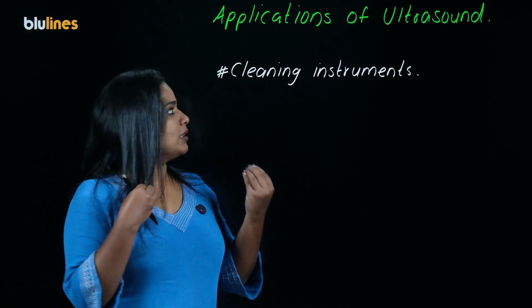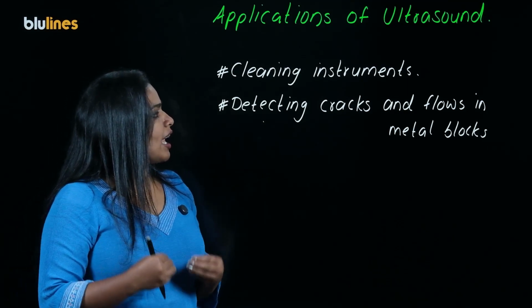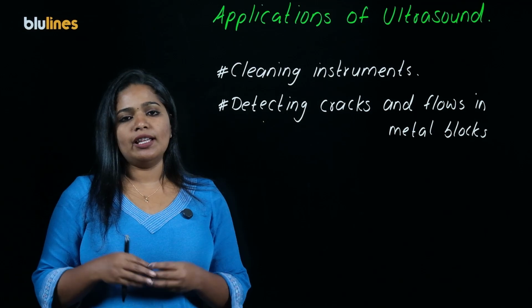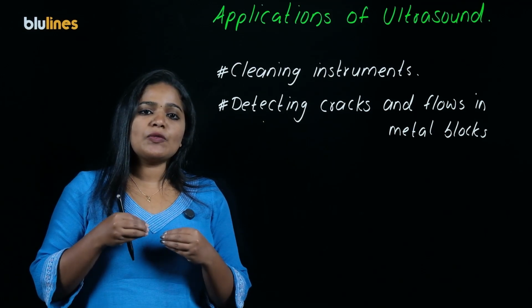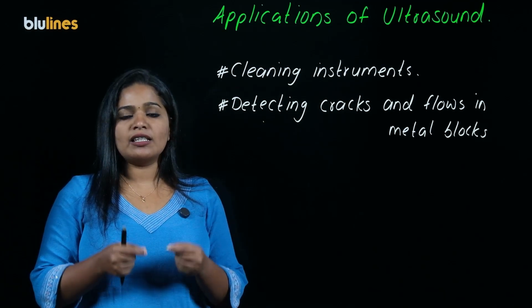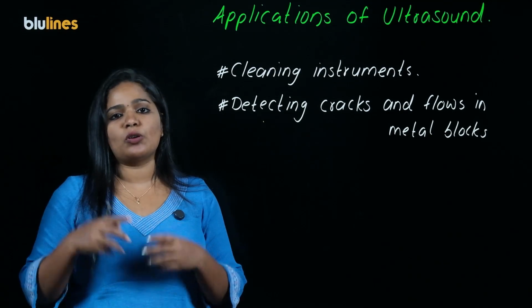apparatus or instruments. And the second one is detecting cracks and flaws in metal blocks. We can detect cracks in metal blocks. In this case, ultrasonic waves are sent into the metal blocks, and if there is a crack, this wave is reflected back. So we can detect whether there is a crack in it or not.